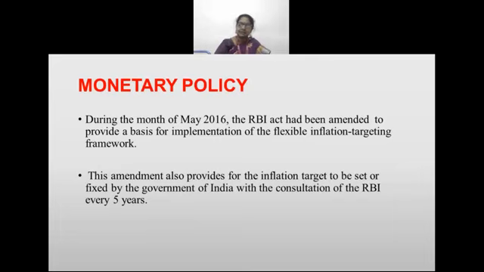So the RBI has to keep these things in mind before it starts implementing any policy. But the basic thing of monetary policy is to keep the inflation at the same level. That is the very basic strategy of this monetary policy.